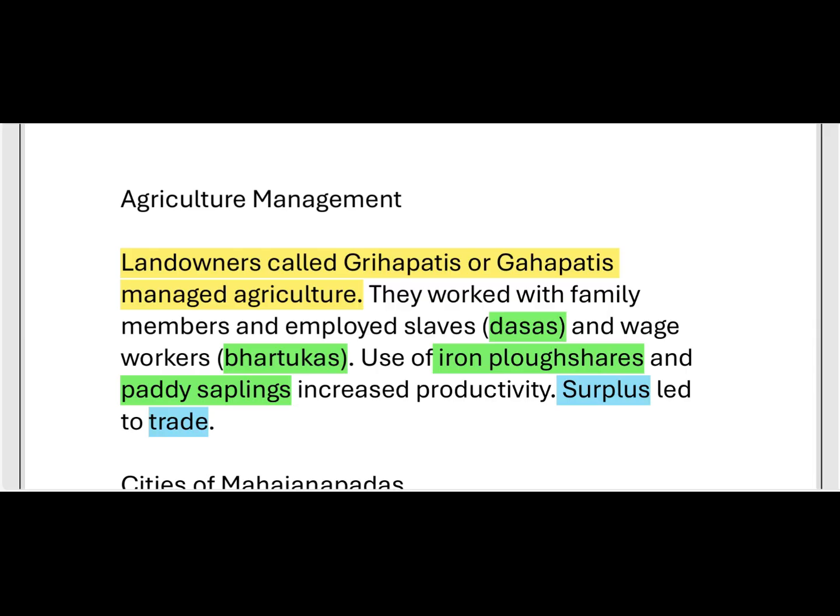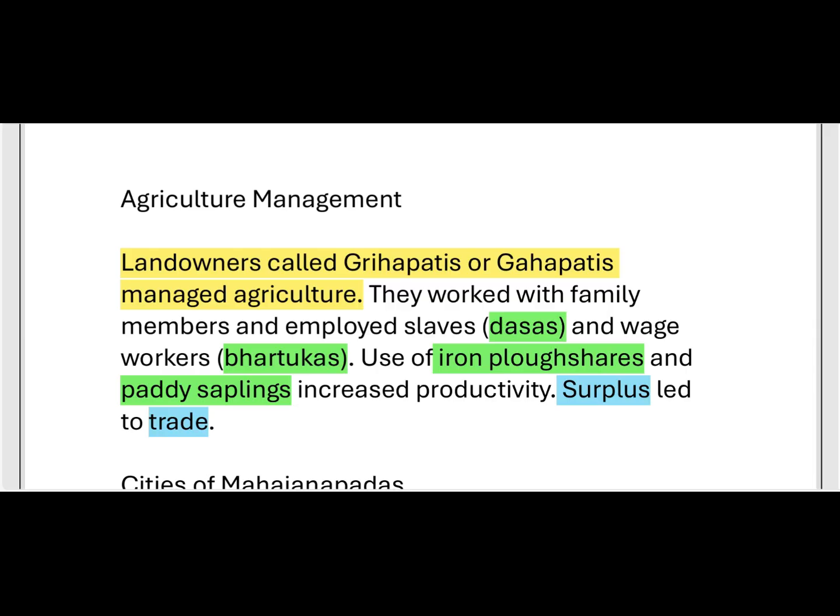Due to this development, productivity is increasing, and surplus also led to trade. Suppose in one hectare of land, one person grows 50 kgs of rice, but he wants only 20 kgs. The remaining 30 kgs is surplus. That surplus rice or paddy, he can sell as trade.